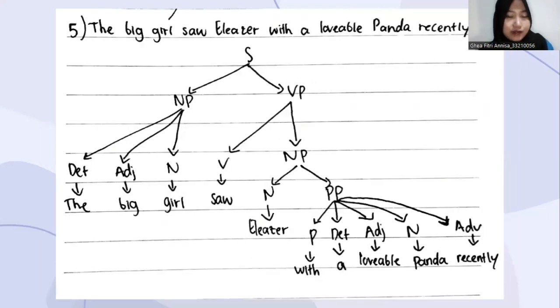And the last is number five, the big girl saw a lizard with a lovable panda recently. For the noun phrase, the determiner is the, the adjective is big, and the noun is girl. For the verb phrase, there are two: verb and noun phrase. The verb is saw, and for the noun phrase there are two: noun and prepositional phrase. The noun is lizard. And for the prepositional phrase there are five parts: the preposition is with, the determiner is a, the adjective is lovable, the noun is panda, and the adverb is recently.